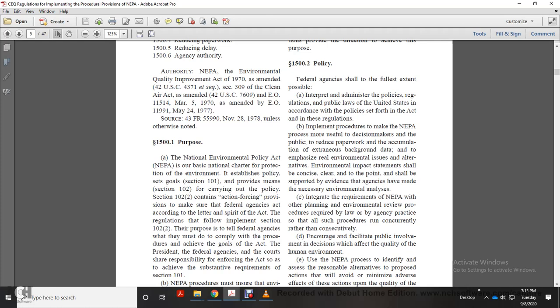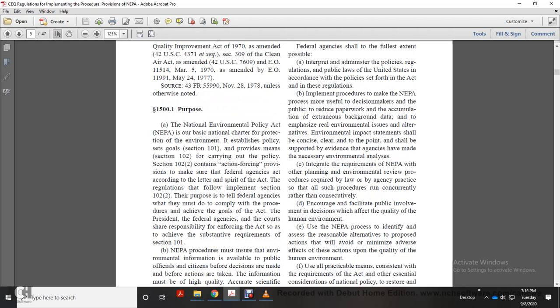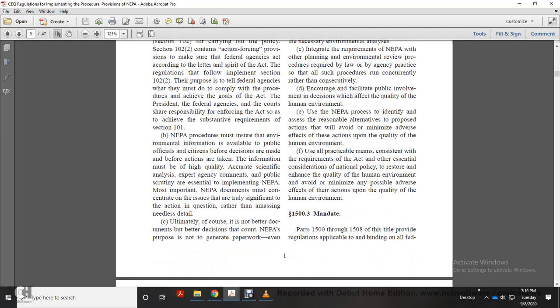The purpose is to tell federal agencies what they must do to comply with the procedures and achieve the goals of this Act. The President, the federal agencies, and the courts share responsibility for enforcing the Act to achieve the substantive requirements of Section 101. The National Environmental Policy Act procedures must ensure that environmental information is available to public officials and citizens before decisions are made or actions are taken. That information must be of high quality. Accurate scientific analysis, expert agency comments, and public scrutiny are essential for the implementation of the National Environmental Policy Act.